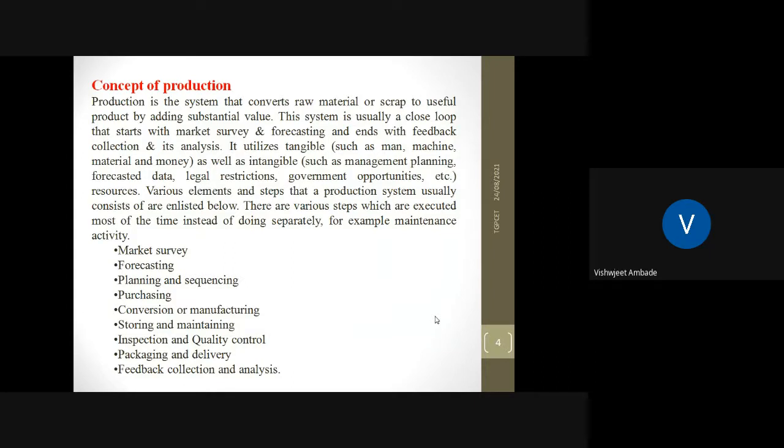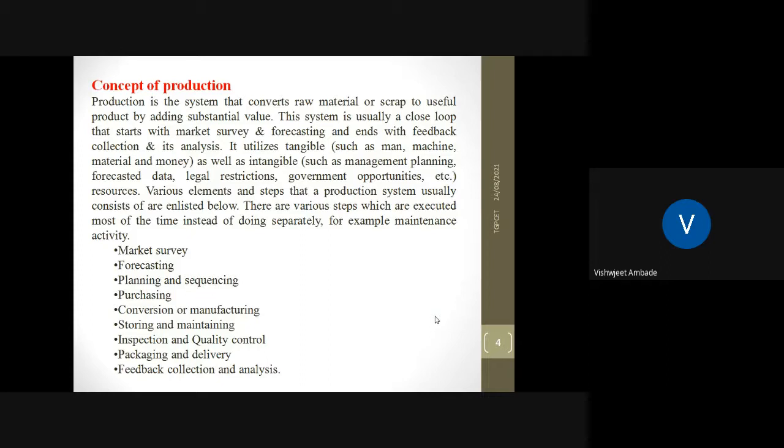Production is the system that converts raw material or scrap to a useful product by adding substantial value. So production is nothing but the conversion of raw material into final finished products by doing some useful processes on the raw material. This system is usually a closed loop that starts with the market survey and forecasting and ends with the feedback collection and its analysis.